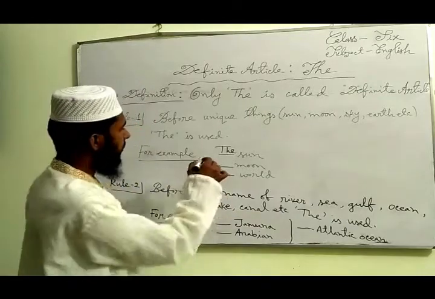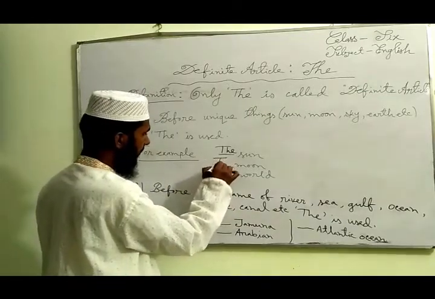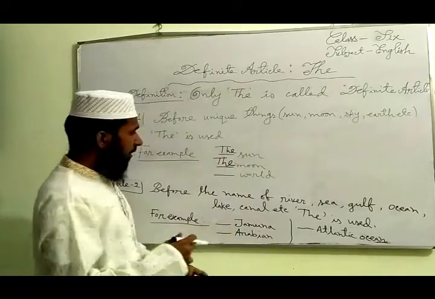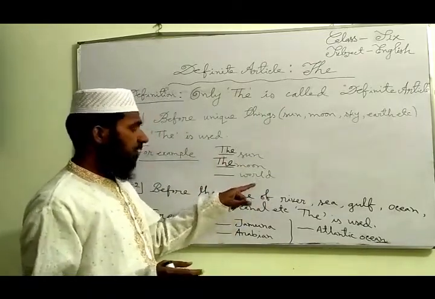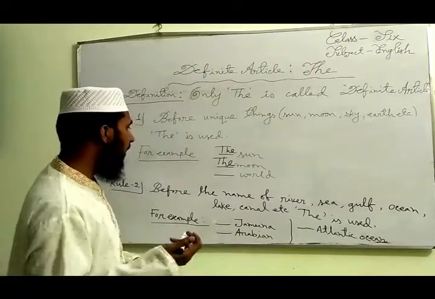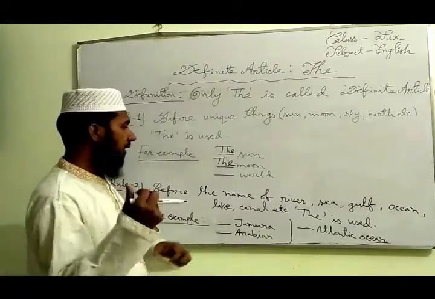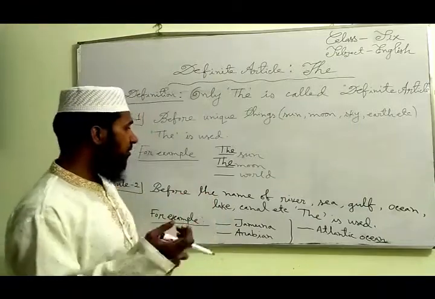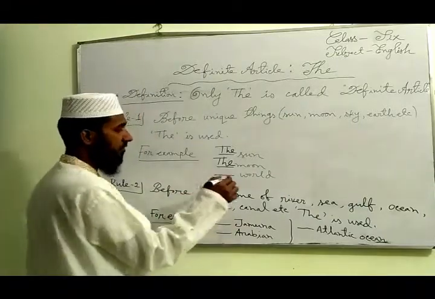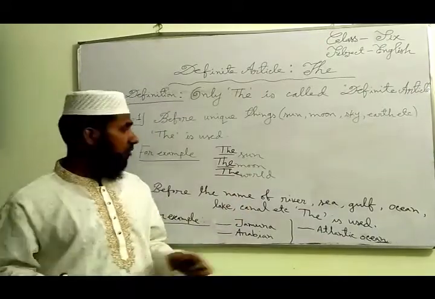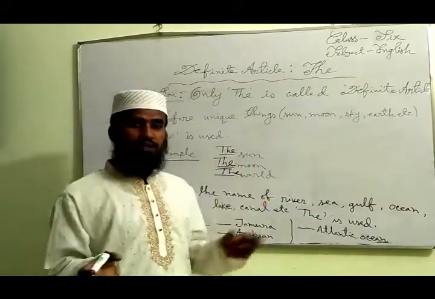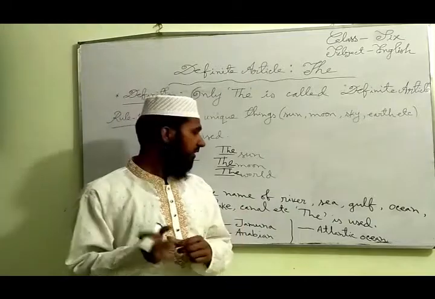So we have to use the here. Then notice the third example, world. We all know that the world is also one in our creator's creation. So we have to use the here. Dear students, have you understood the 3 examples? I think you have understood easily.